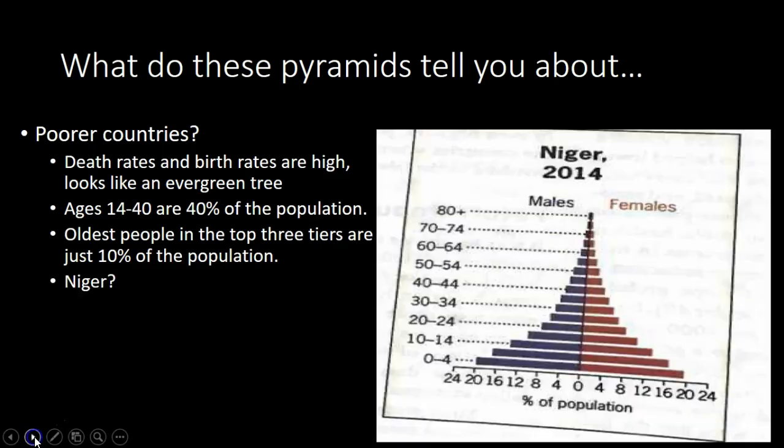How about the country of Niger? If you look at the country of Niger, you'll notice that it's very, very slim at the top and very wide at the bottom.